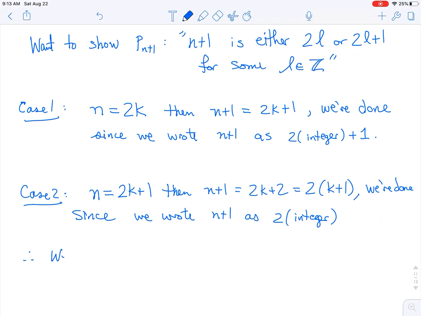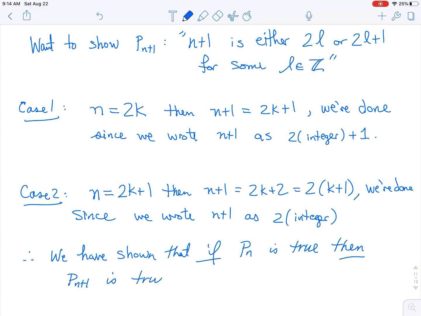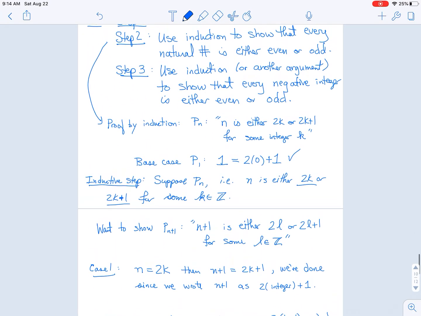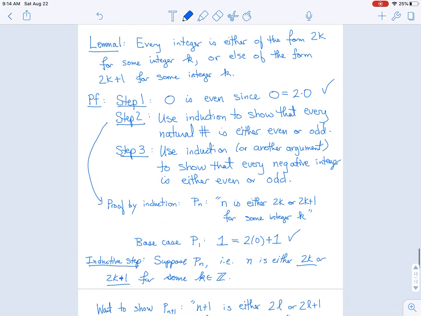So therefore, we have shown that if Pn is true, then, remember our if-then statement, Pn plus 1 is true. So by induction, we are finished. Awesome, awesome, awesome. So that's our proof. And let's go back and remember what we proved. We proved that every number is either even or odd.